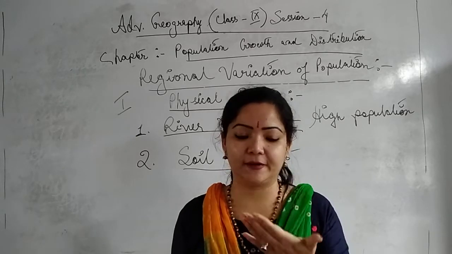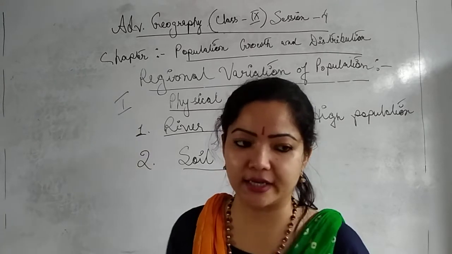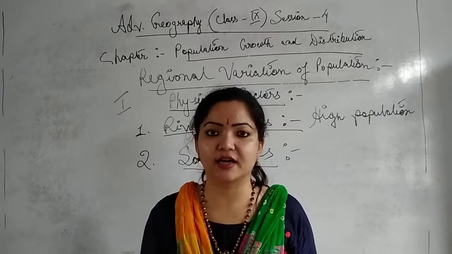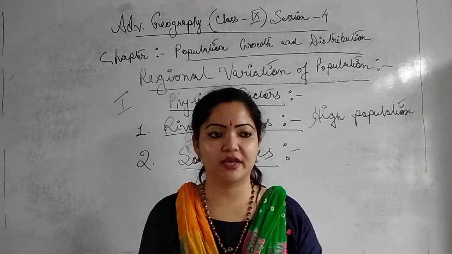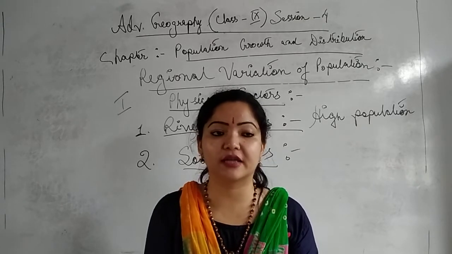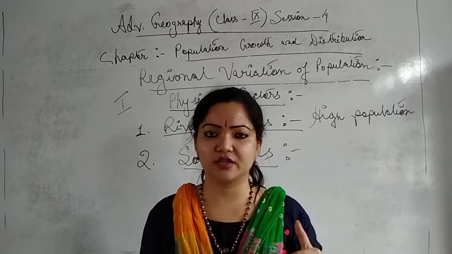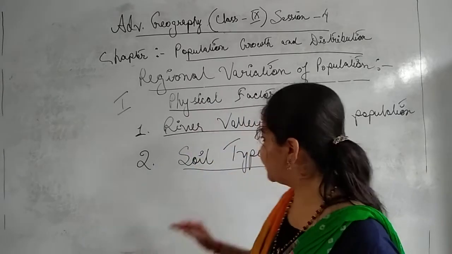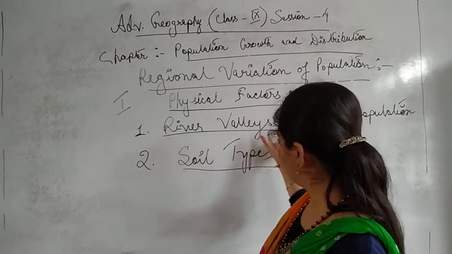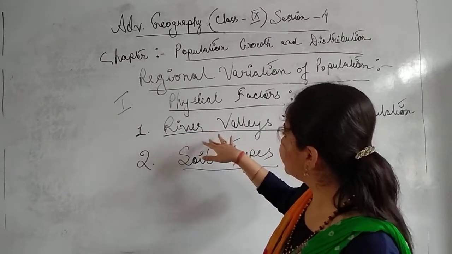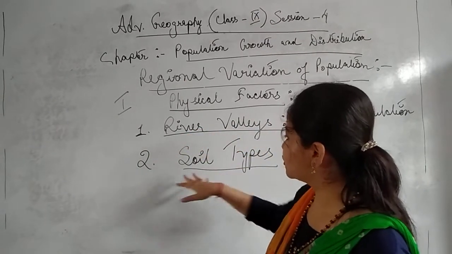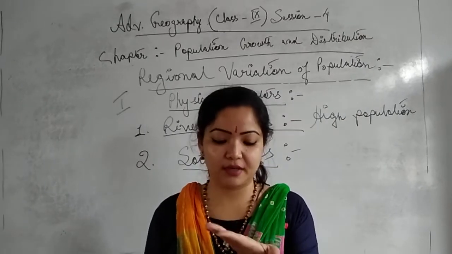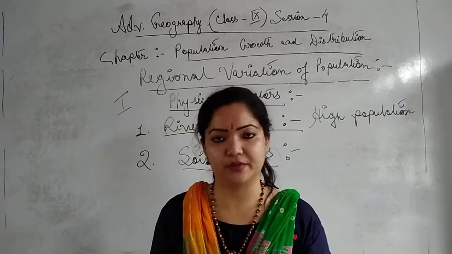Initially, when people became civilized, they usually depended on agriculture, on productive things for cultivation purposes, not on any kind of industry. Industrialization came very long after. So when people lived in these river valley areas, they found soil types that were very suitable and quite beneficial for agriculture.